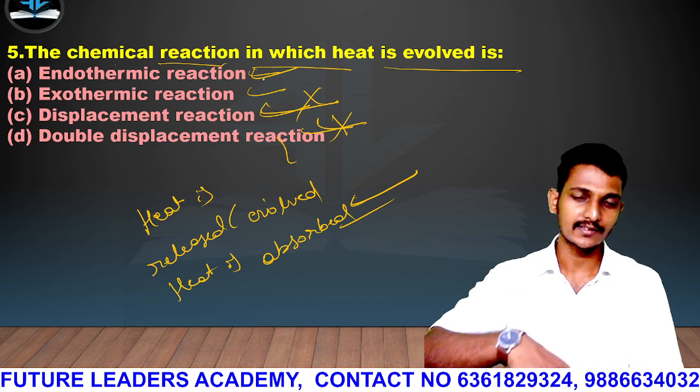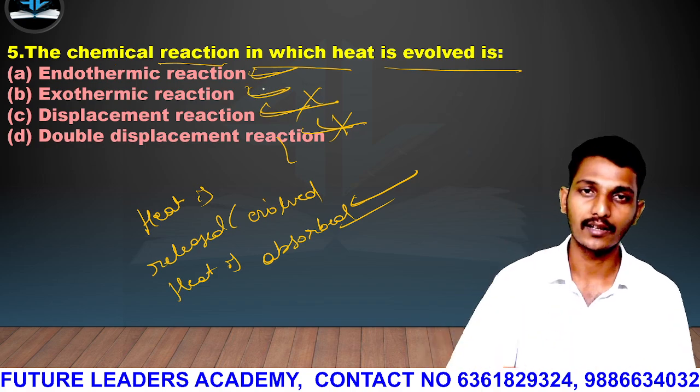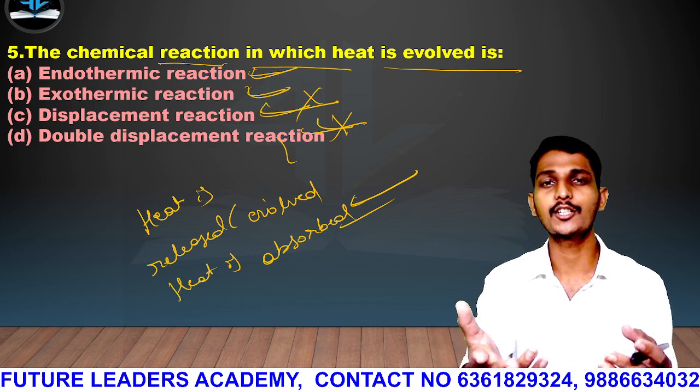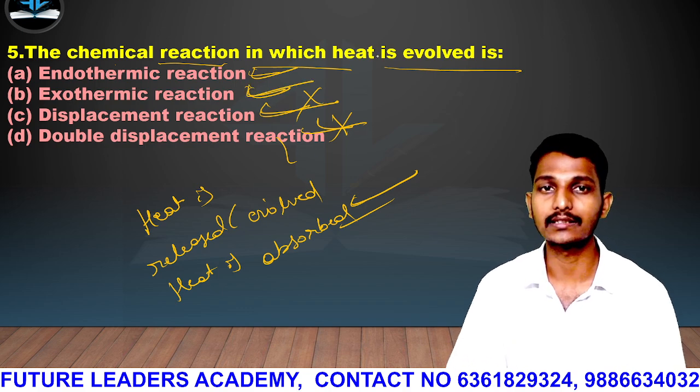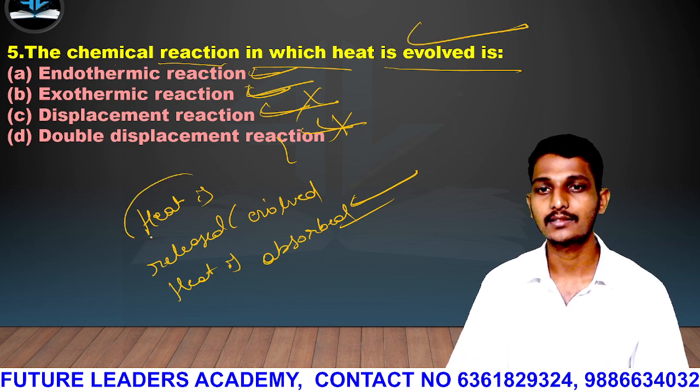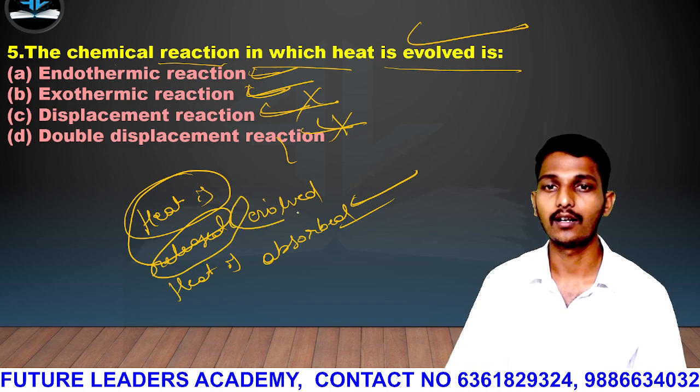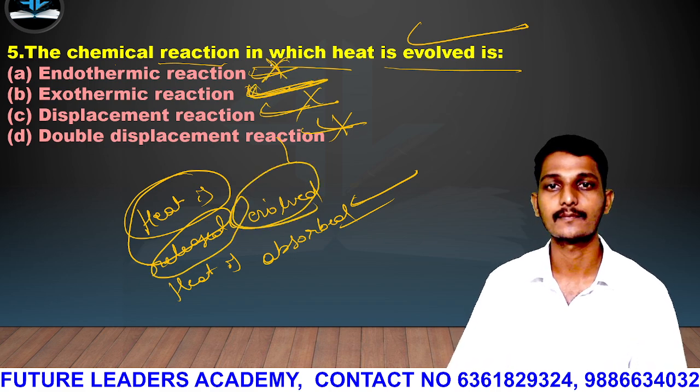Endo in the sense inside. Exo in the sense outside. Exo, you can remember excretion from biology. So the answer is heat evolved. In exothermic, heat is released or evolved. That is exothermic reaction. This is wrong.